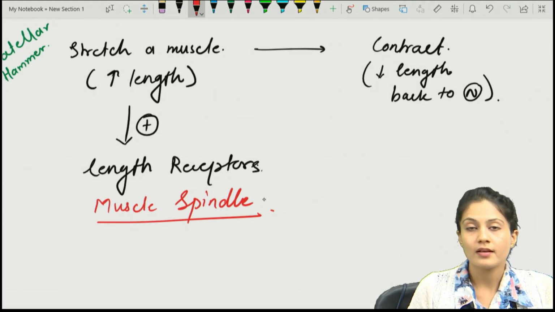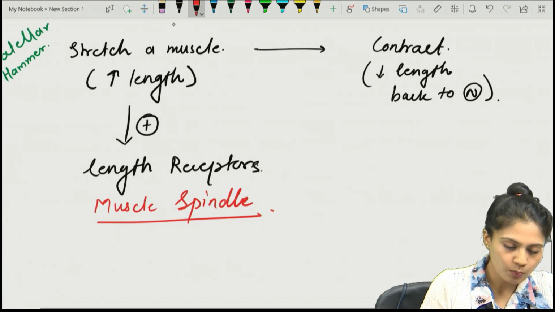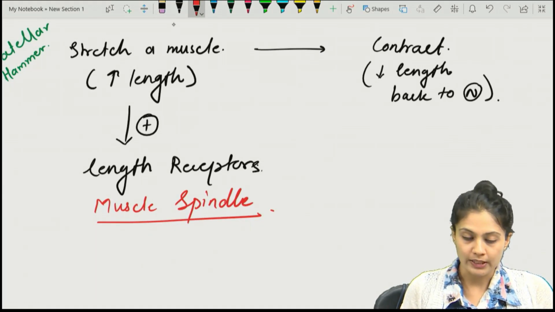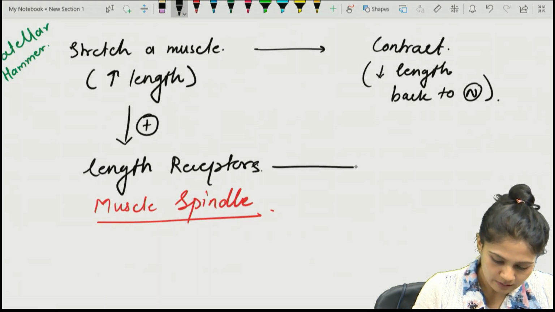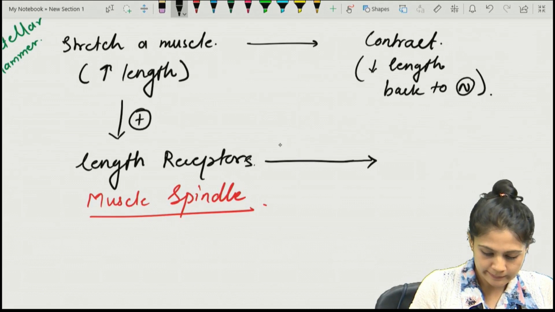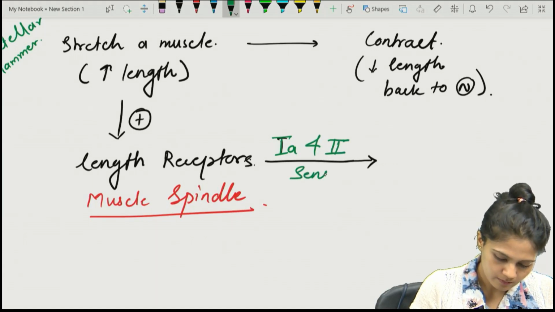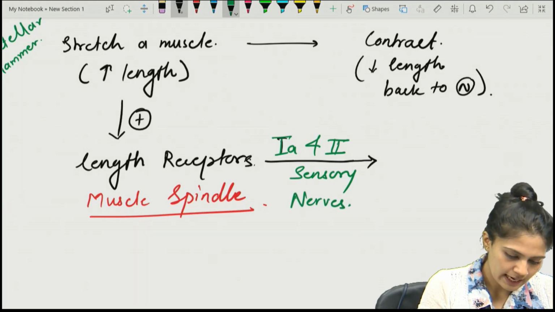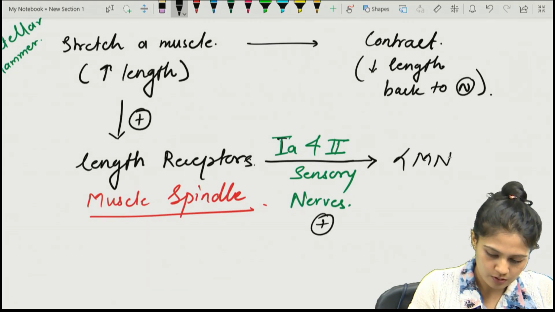So the length receptors are getting activated or stimulated, and which are those? The muscle spindle. They are stimulated once the length of the muscle is increased, right? And in turn, what will happen? These muscle spindles, once they are activated, act through the nerves, which nerve? Yes, the 1A and 2 sensory nerves. What do they cause? They will cause the activation or stimulation of alpha motor neurons.